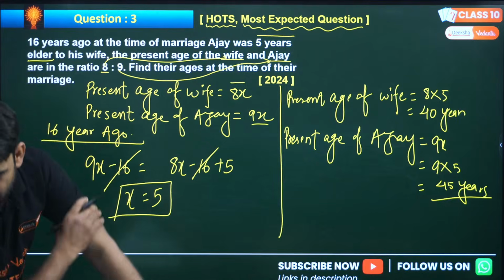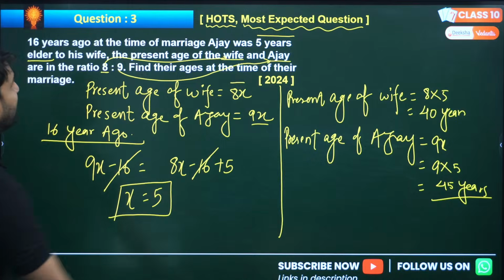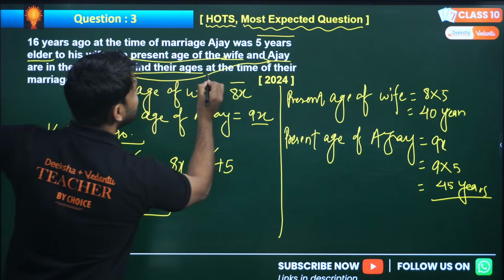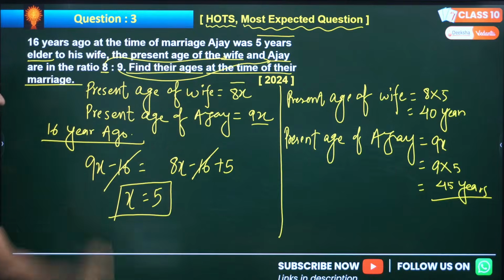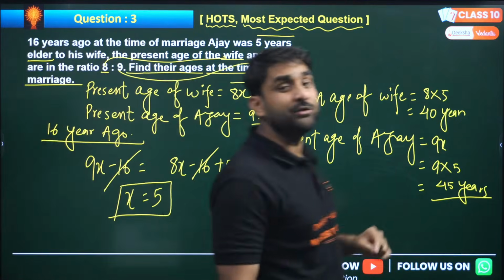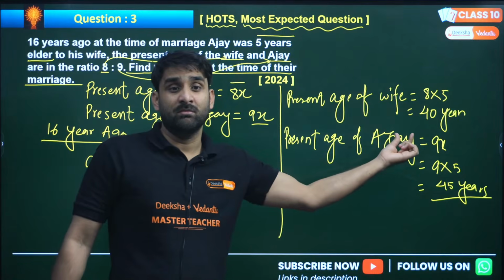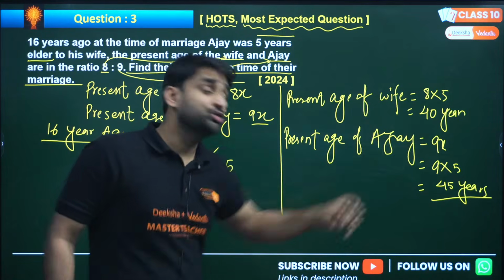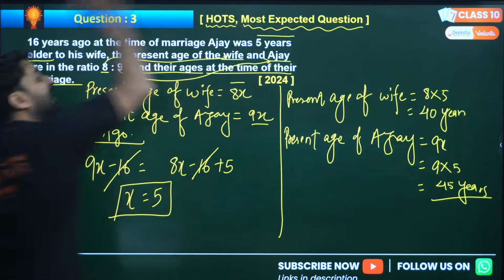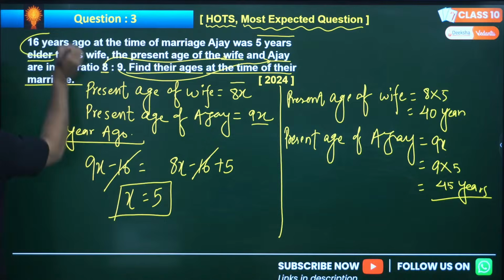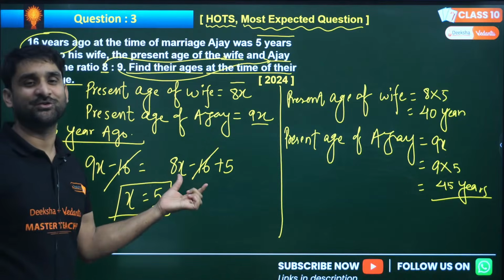Aslesha is writing 24. See, my dear, but we have to find their ages at the time of their marriage. Very good, Aslesha. We have to focus on the question also. This is the present age. So what will be the age at the time of marriage? When they got married? They married 16 years ago. This is the quality of this question.